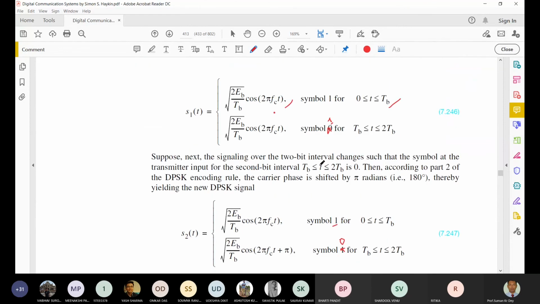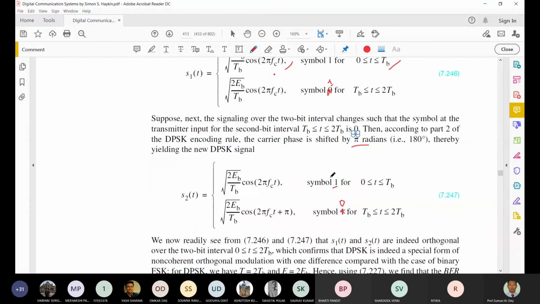Now if we take the second bit interval, TB to 2TB, the 0 was sent. So there will be a phase shift of 180° or pi radians. So that means whatever signal we get, there is a pi change.